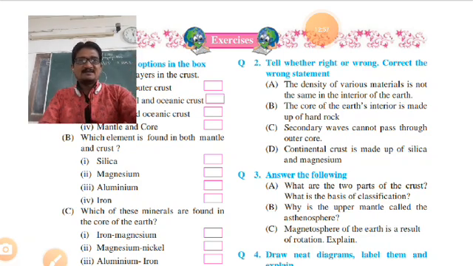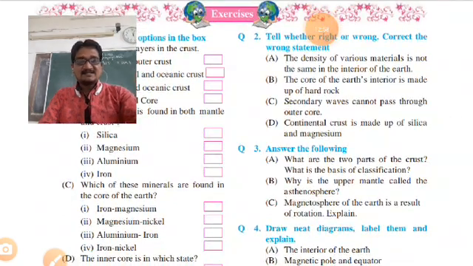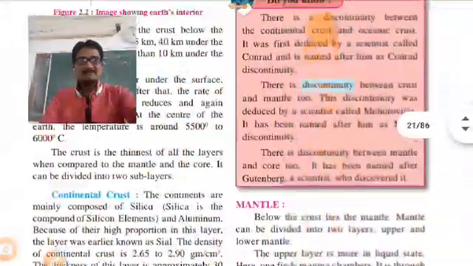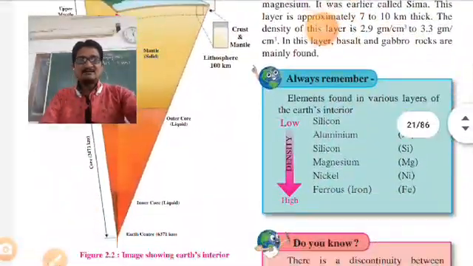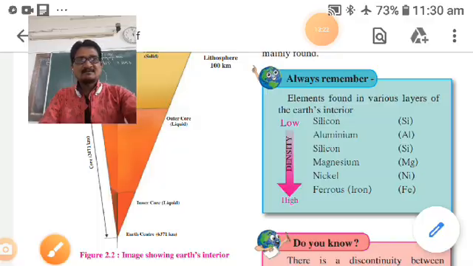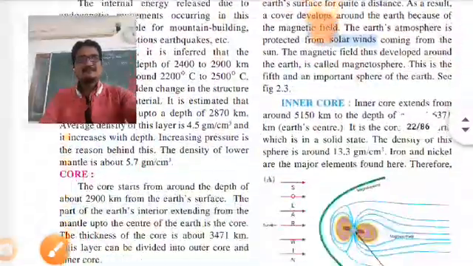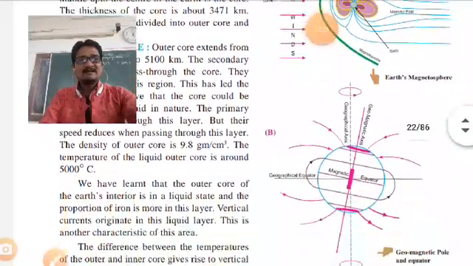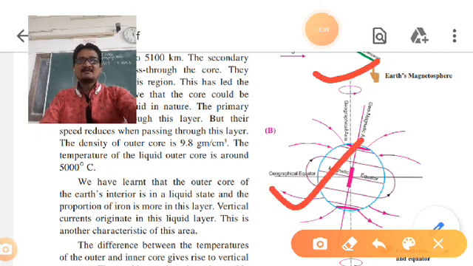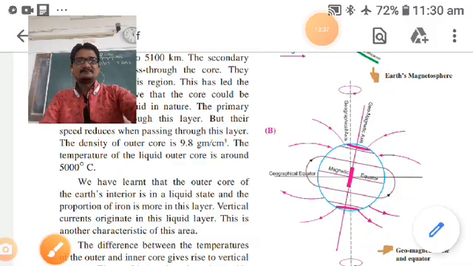Then question number 3b, why is the upper mantle called asthenosphere? Asthenosphere, that has also been given. Magnetosphere also has markings. Okay, draw neat diagrams, label them and explain the interior of the earth, magnetic pole and equator. These diagrams, this interior of the earth, you should solve as the first diagram. Then this diagram, Earth's magnetosphere and geomagnetic pole, these two diagrams you can solve. Okay, for that question.